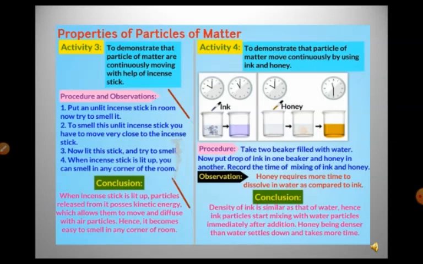So we see it depends on the density of the liquids also. The honey takes much longer, whereas the ink diffuses very easily and very soon, and the water gets colored very fast. In this way, we can draw the conclusion that the particles of matter are continuously moving.